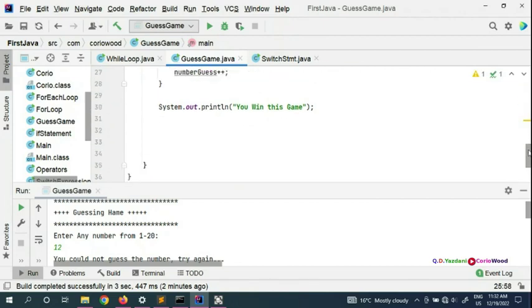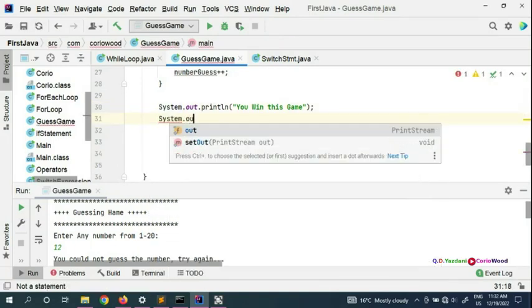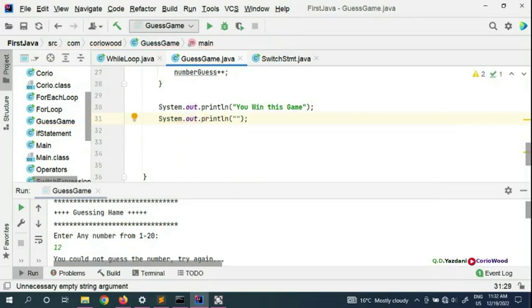Alright, so now if you want, you can make it nicer. For example, we can show how many guesses the user made. So we put System.out.println, and we can put the number of guesses. Here we put numberGuess, and a concatenation operator, and then the number of tries.